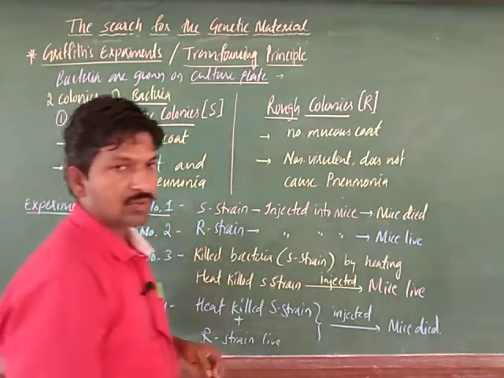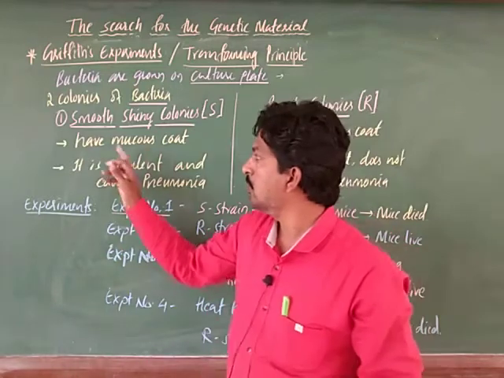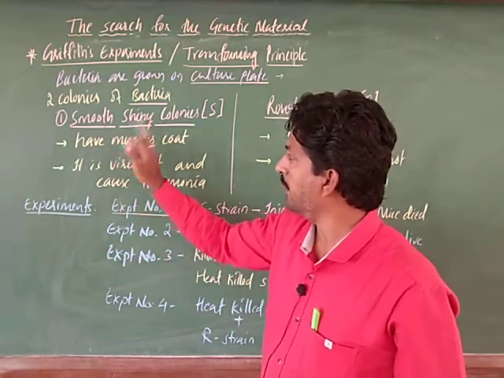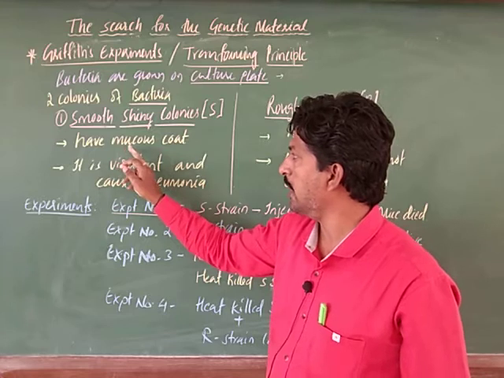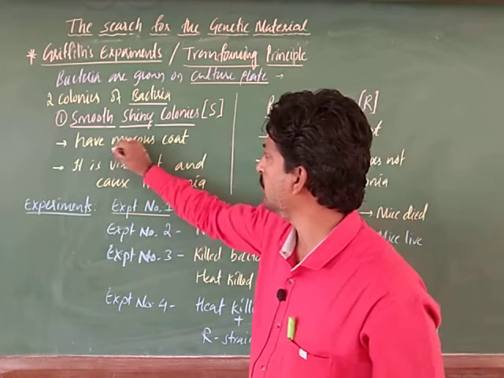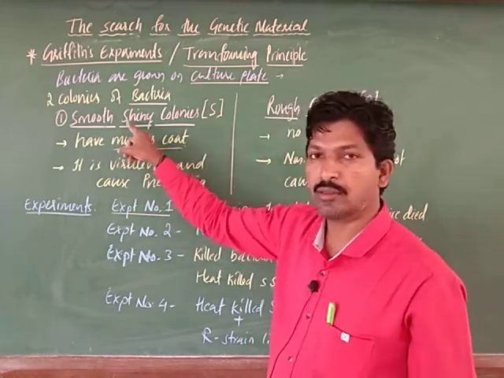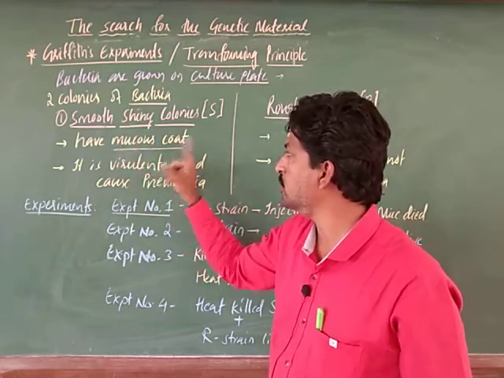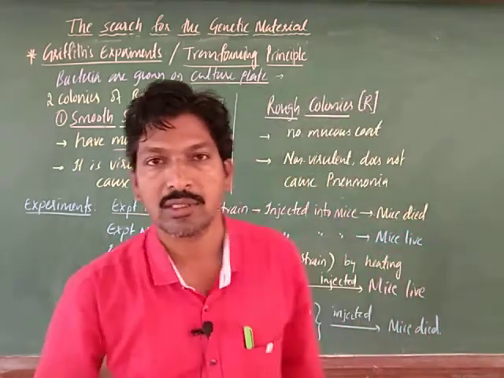We can observe only the physical differences. The smooth shiny ones have a mucus coat present on the surface of the bacteria, which is a synthesis of polysaccharide.